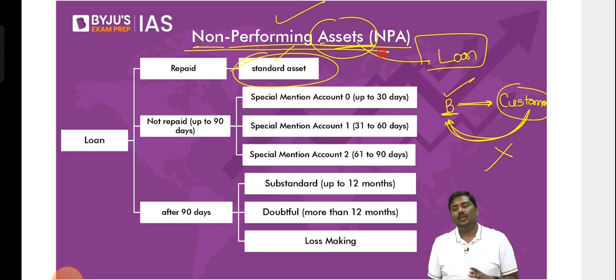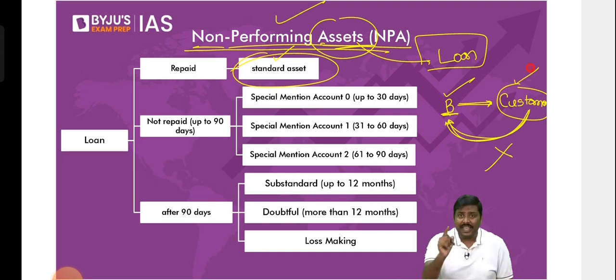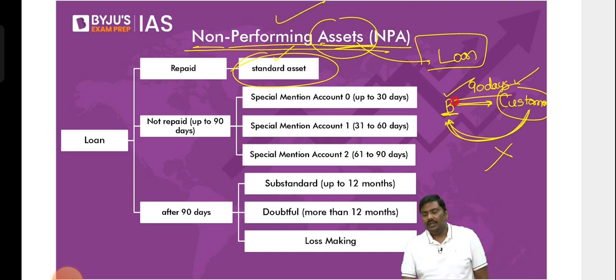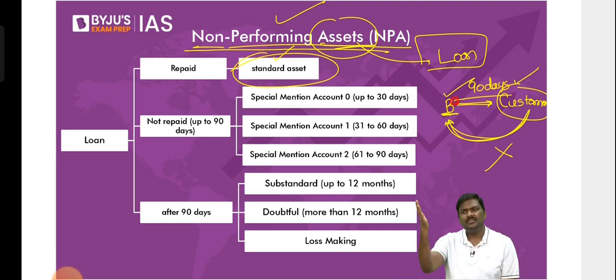Understand this very carefully. If the customer or the borrower does not repay the loan for 90 days. So 90 days means what?